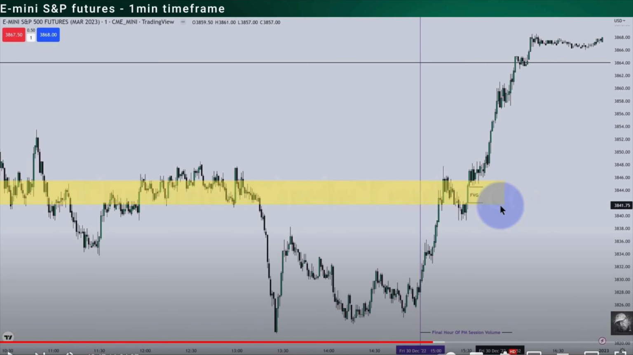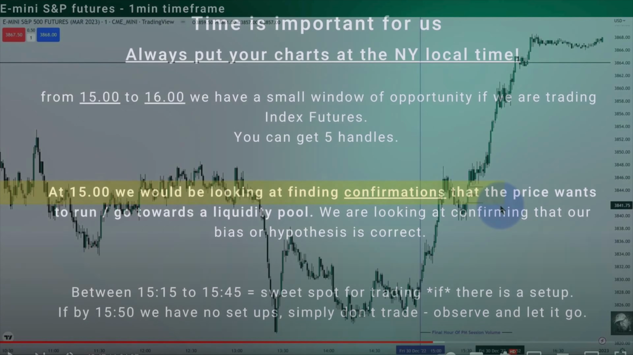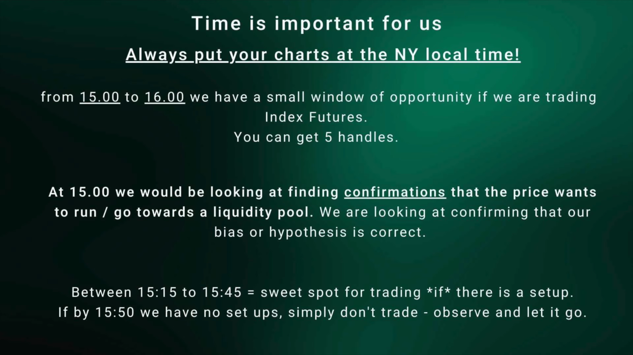ICT at one point, when he goes back to the 1 minute time frame, takes away all the fair value gaps in his remarks so that we can focus more precisely on the price movements. Time is, as always, very important for us. Always put your charts at New York local time.